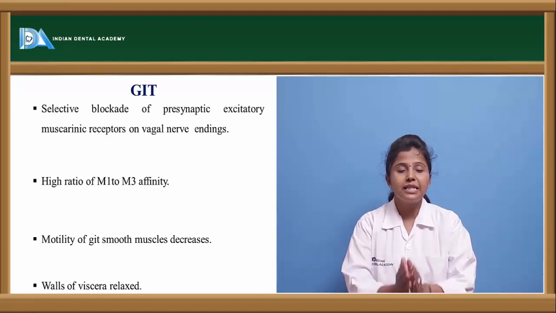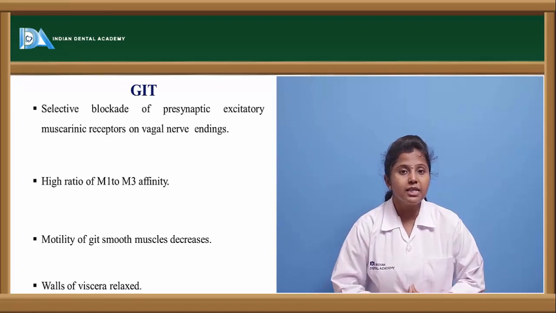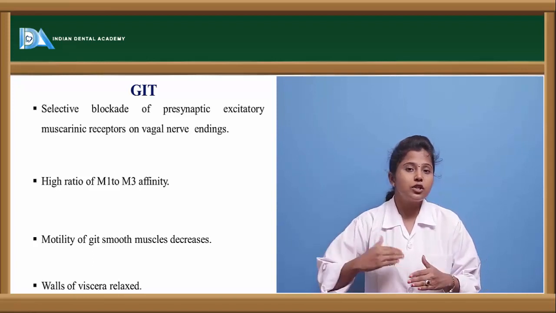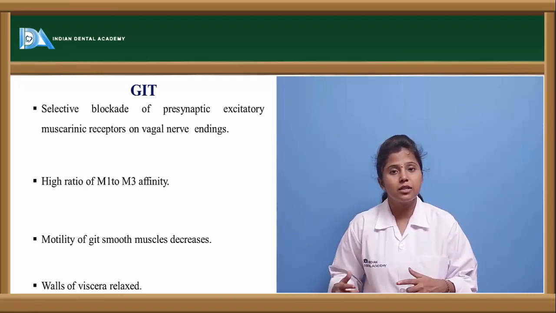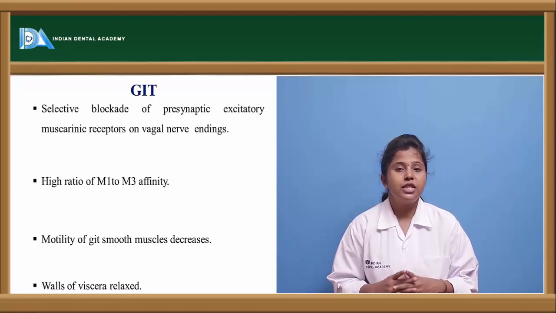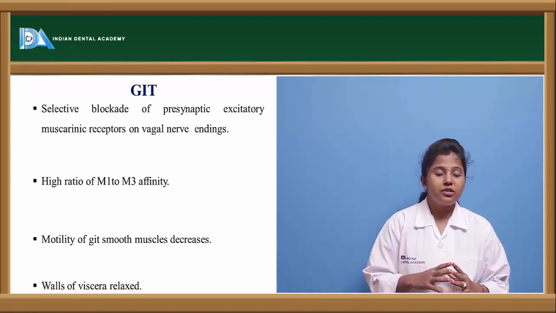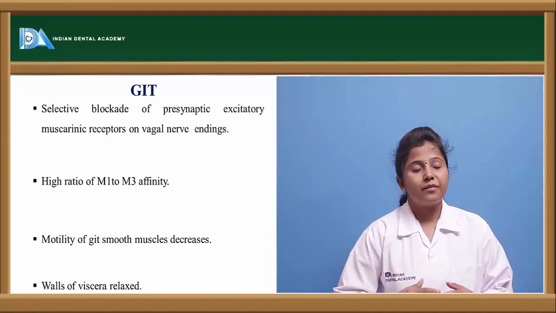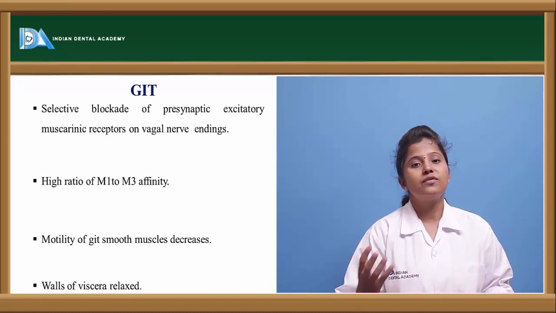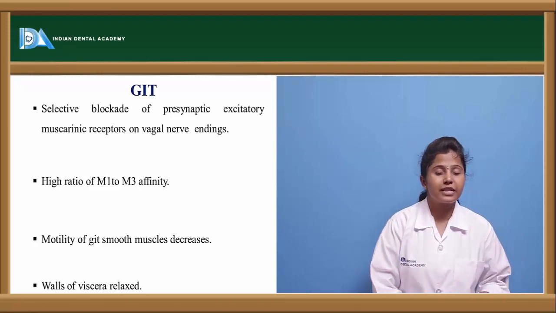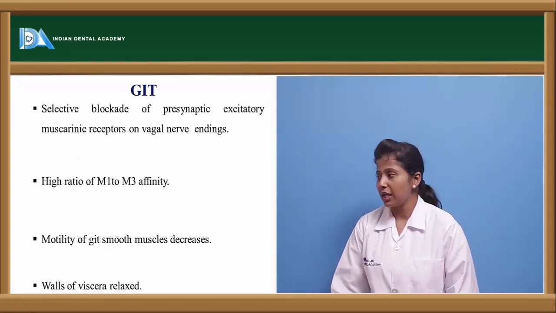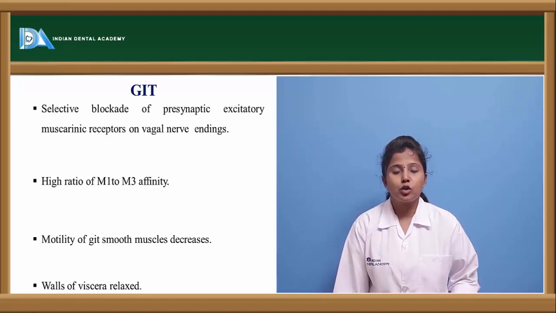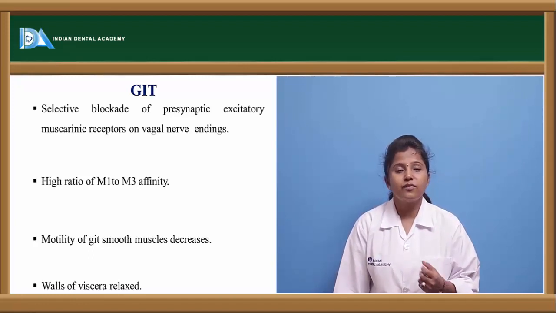Usually the stimulation of M1 receptors causes increased contraction of the GIT muscles, whereas these anticholinergic drugs antagonize that action, so decreased smooth muscle tone can be observed, and it also causes relaxation of the visceral muscles.